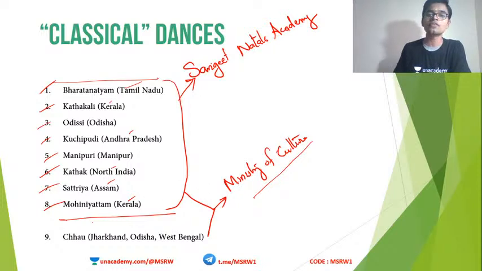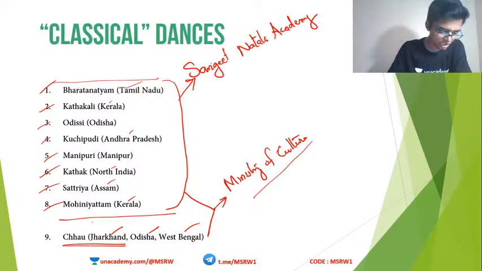And Ministry of Culture also includes Chhau. There are 3 types of Chhau also that we will look at in an art and culture class, not now. But Ministry of Culture recognizes Chhau, which is practiced in Jharkhand, Odisha and West Bengal. The Eastern Indian region. So together they have a list of 9 classical dances. This can also be asked before your prelims. So make sure to study this list.